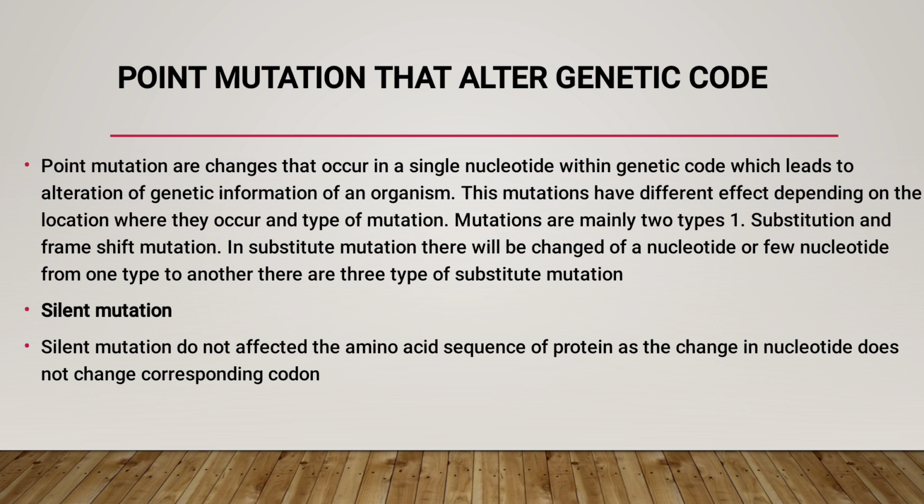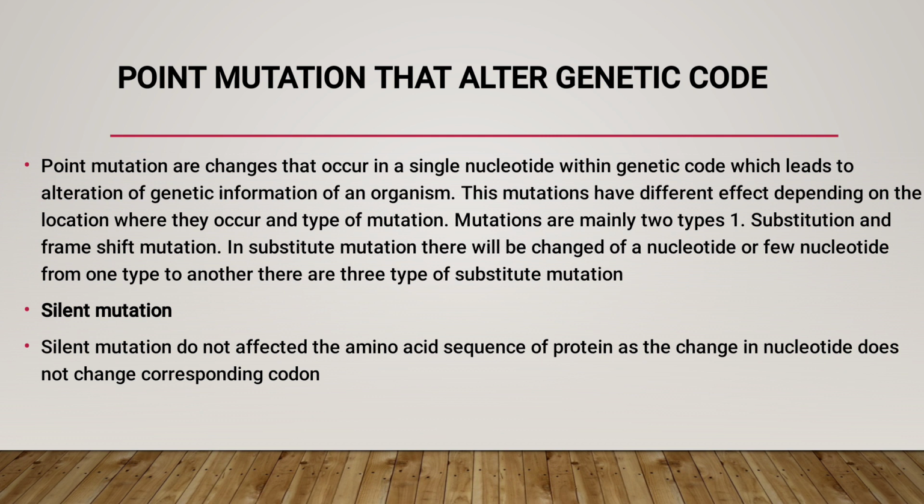Mainly, point mutations are of two types: substitution and frameshift mutation. Substitution mutation, from the name itself, it is clear that where a nucleotide is changed, it is replaced by another nucleotide. In substitution mutation, there will be change of a nucleotide or a few nucleotides from one type to another. One is substituted by the other.